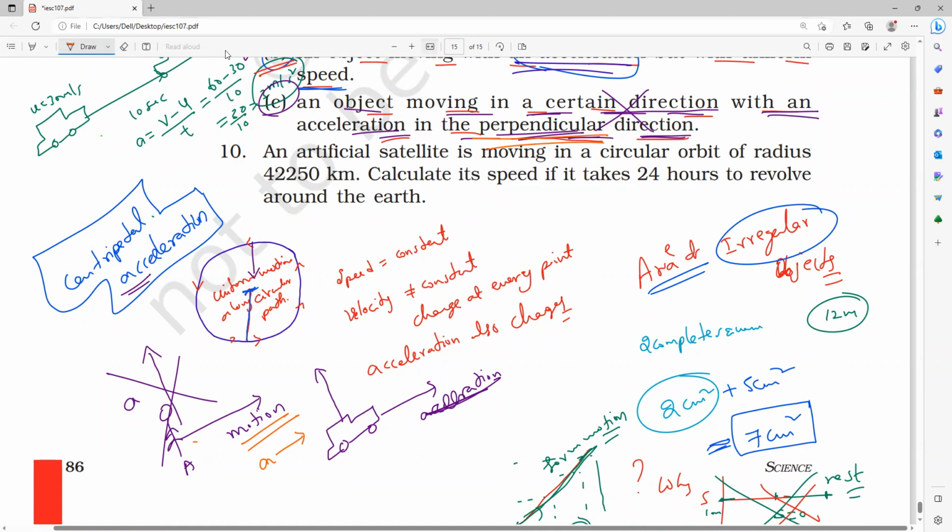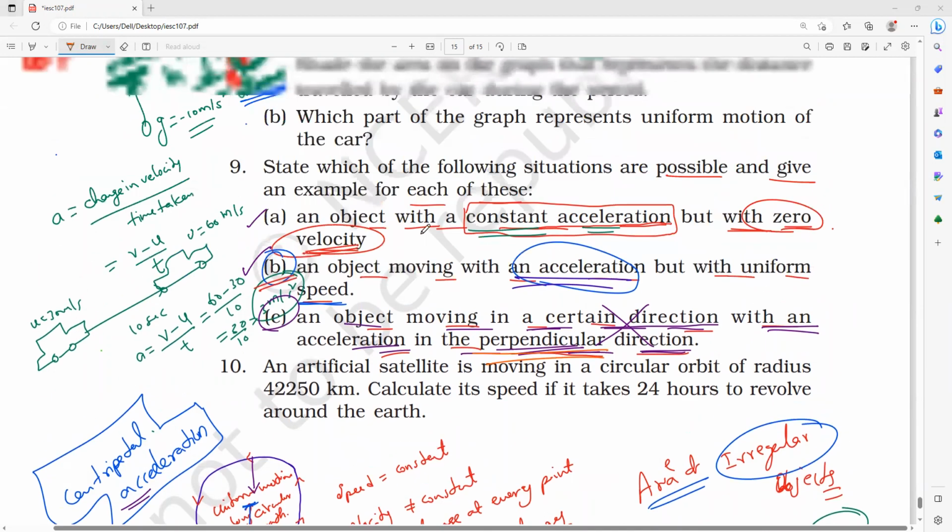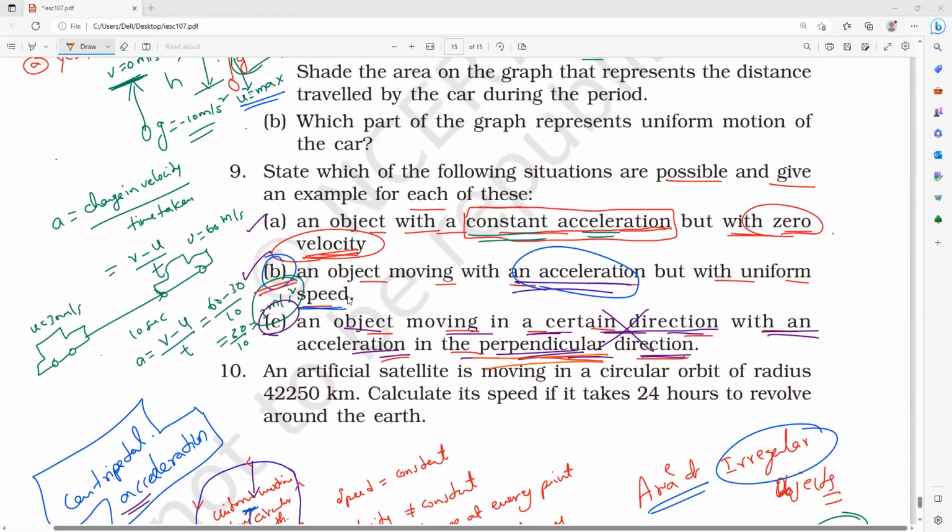Understood? Okay. Anybody having any doubt, you can ask me. So A, B, C, who is correct? A and B are correct. C is wrong. Clear?